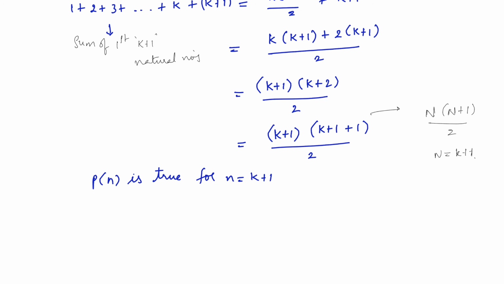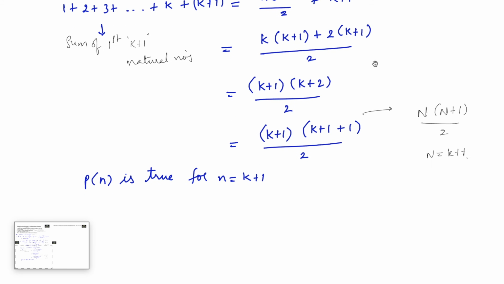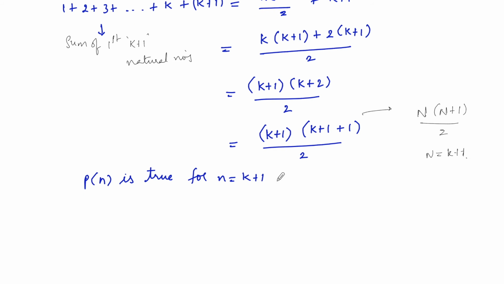With the help of our assumption up to k, we have proved it for P of k plus 1. So consider here, P of k plus 1 is true whenever P of k is true. So this is your second step.